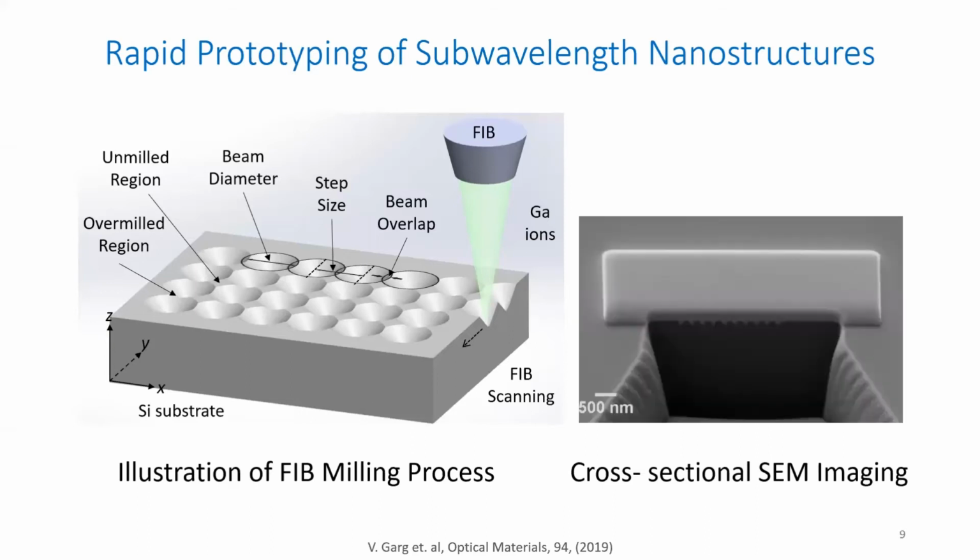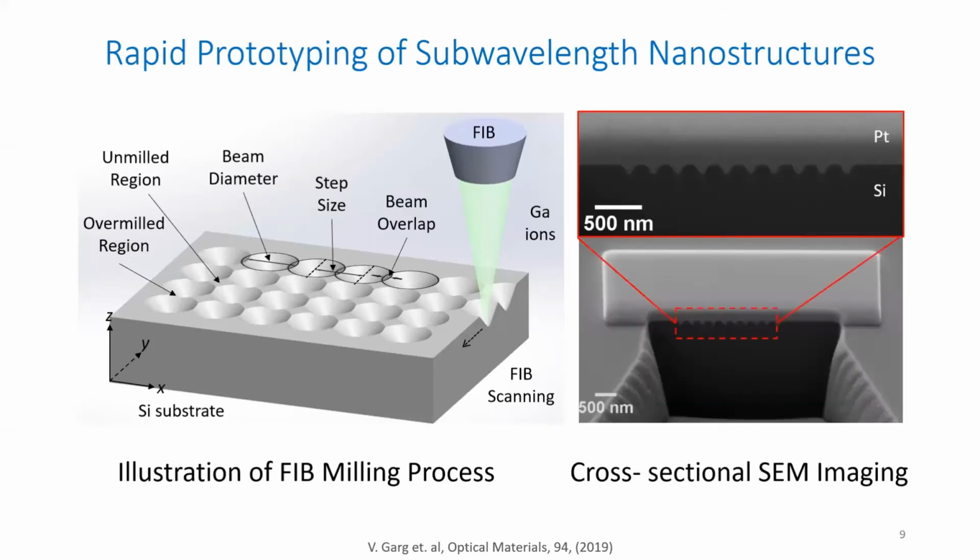Okay, so here is the approach that we use for the fabrication. The substrate in this case was silicon, and we were using focused ion beam, and these were gallium ions. So what happens is we can tune the overlap of the focused ion beam. Basically it scans from pixel to pixel, so we can define the pixel location on the substrate. And based on the beam current that we are using in the experiments, we can control the beam diameter as well.